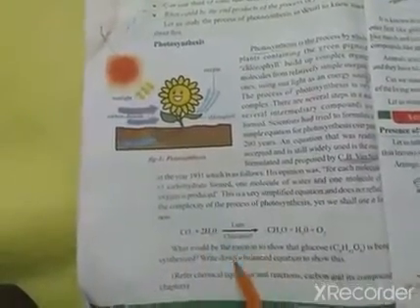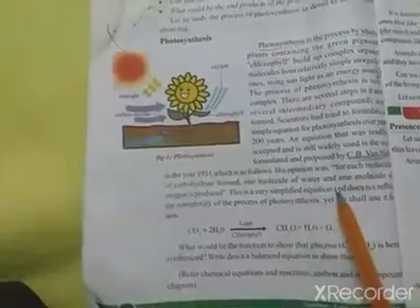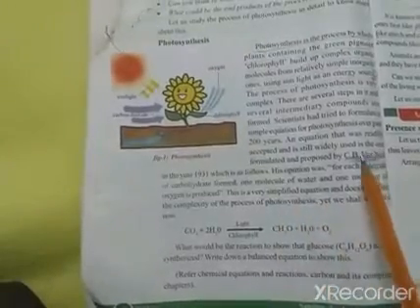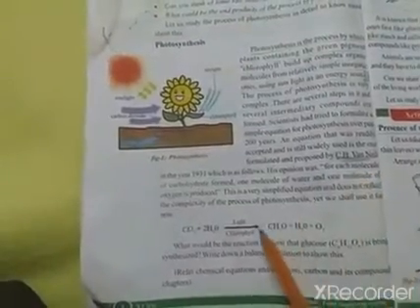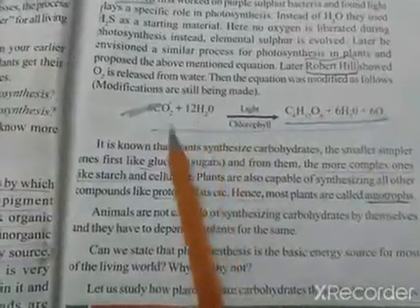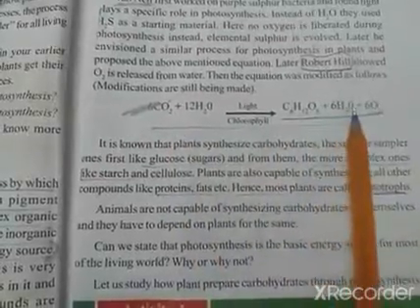Next, if we observe this equation, this is called the simplified equation, given by C.B. Van Niel. Already in our previous classes we discussed this equation. Come to the next one. C.B. Van Niel gave another equation. That equation is called the modified form of the photosynthetic equation.